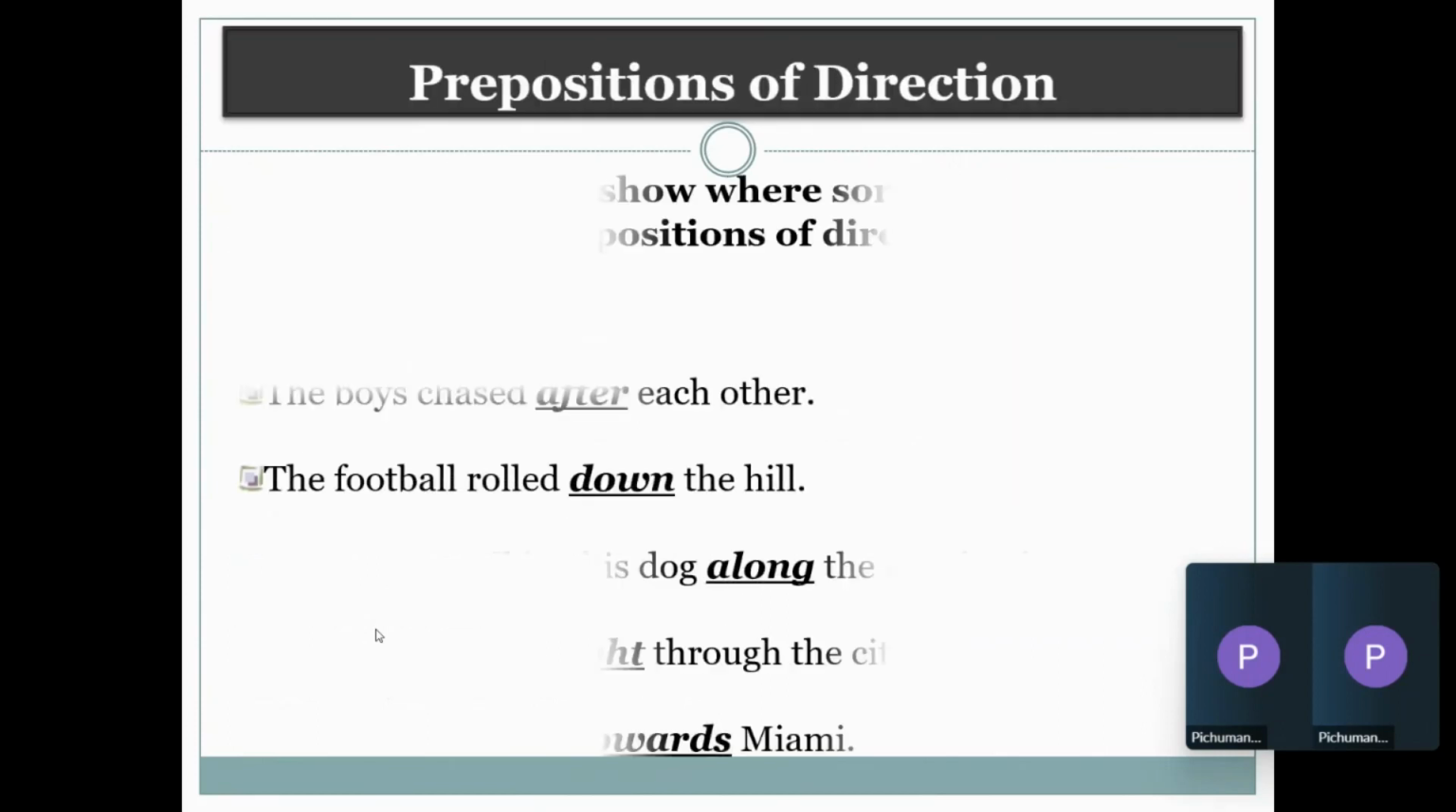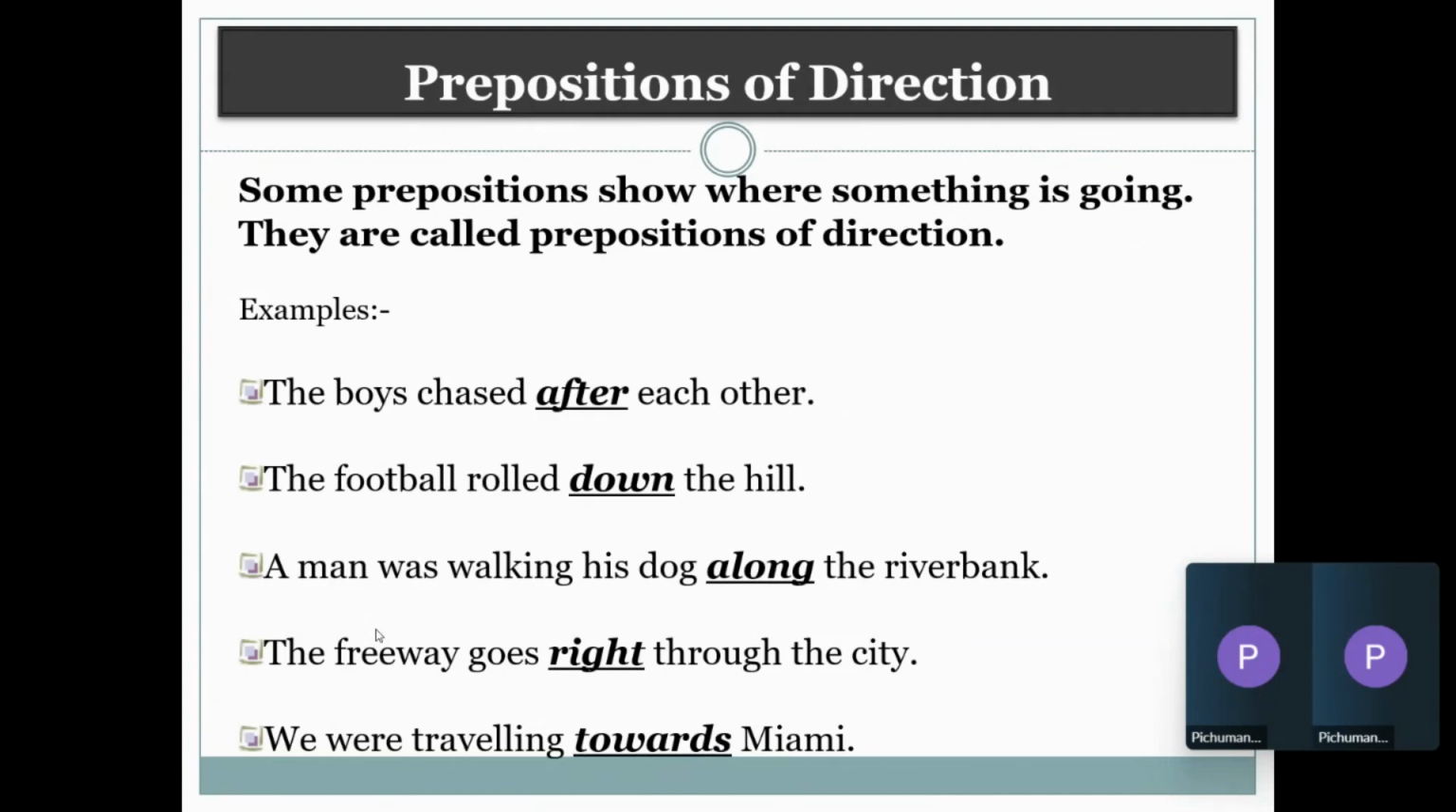Then we have prepositions of direction, which says the direction in which something is going on, or where something is going to happen, or where something went, right? The boys chased after, down, along, right, towards. All of these are prepositions, right?